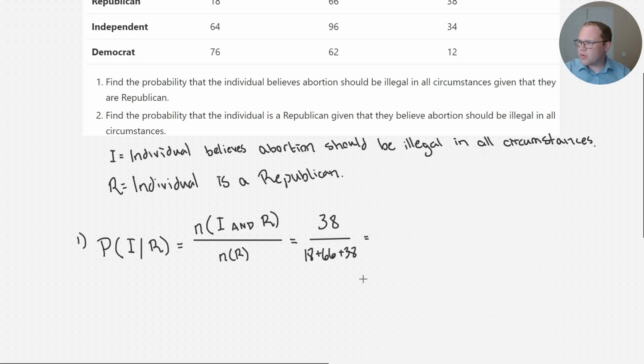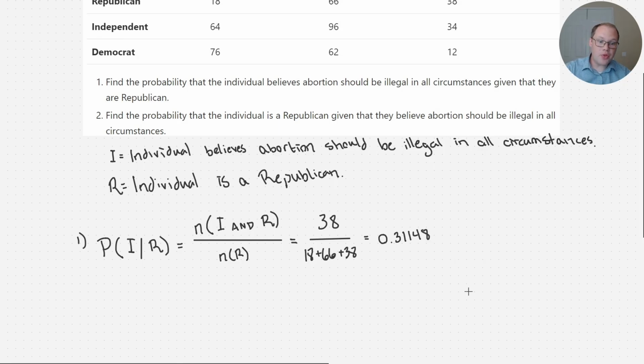Okay? I'm going to throw that into a calculator off here to the side. 38 divided by 18 plus 66 plus 38. That gives me 0.31148.